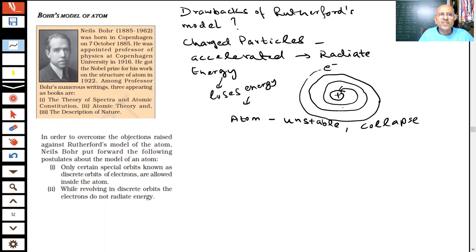And in this connection, the greatest work, which came forward from 1885 to 1962, was done by the scientist Bohr. And today everyone knows about Bohr's model of the atom, very important, students.